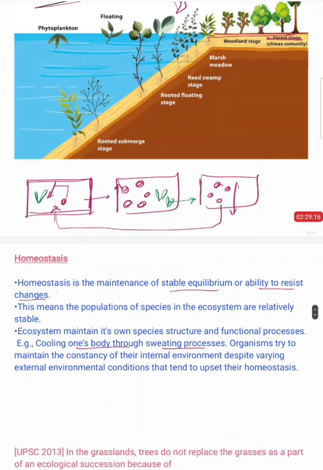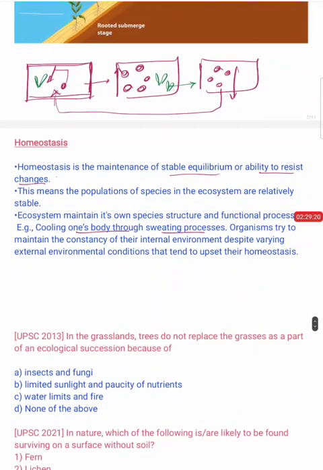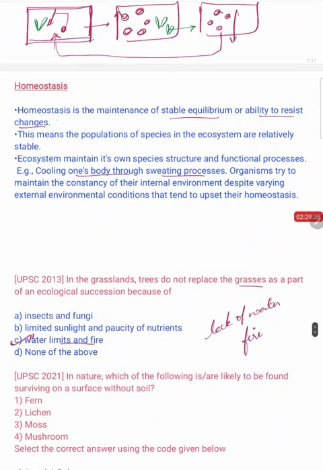So that's all for today. Let's move on to the PYQs. The first question is that in the grasslands, trees do not replace the grasses as a part of ecological succession. This I discussed before, because in grassland there will be lack of water and fire component, right? So here C is the answer.